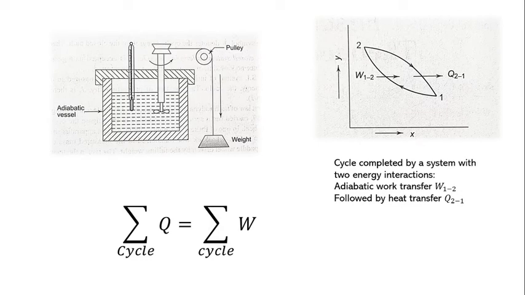The first law of thermodynamics owes much to J.P. Joule, who during the period of 1840 to 49 carried out a series of experiments to investigate the equivalence of work and heat. In one of these experiments, Joule used an apparatus similar to the one shown in this figure. Work was transferred to the measured mass of water by means of a paddle wheel driven by the falling weight. The rise in the temperature of water was recorded.